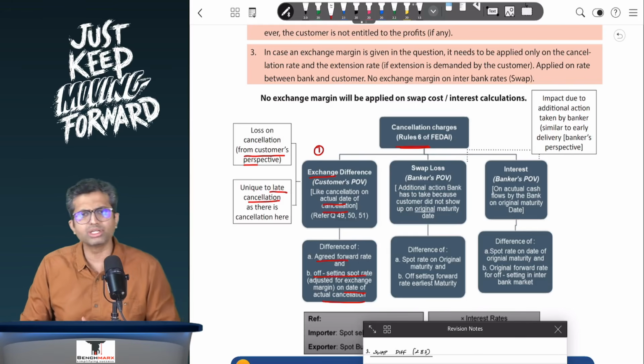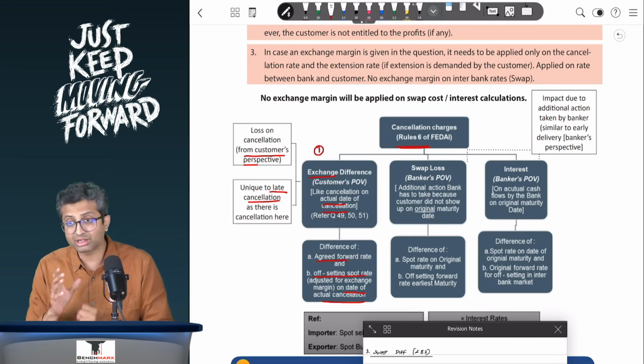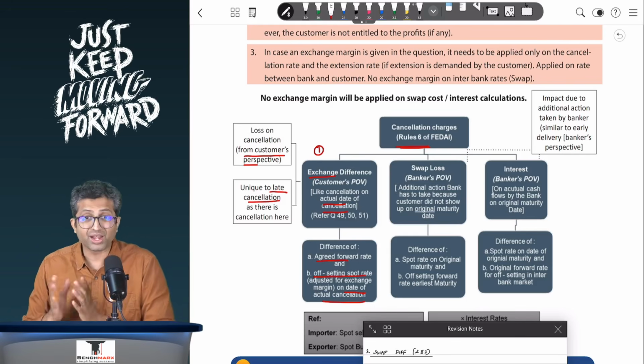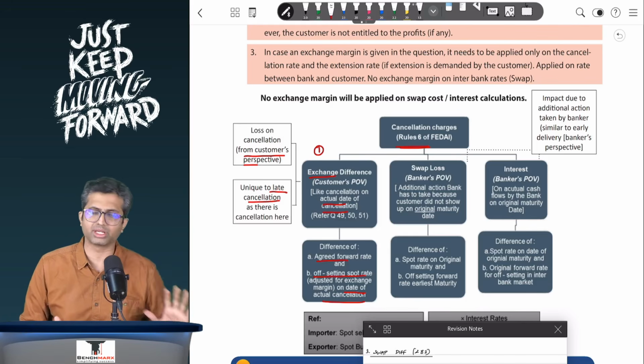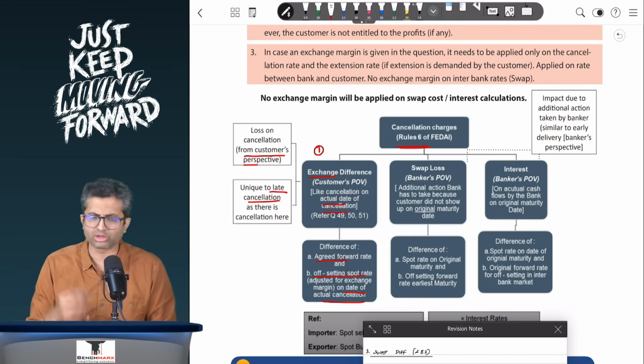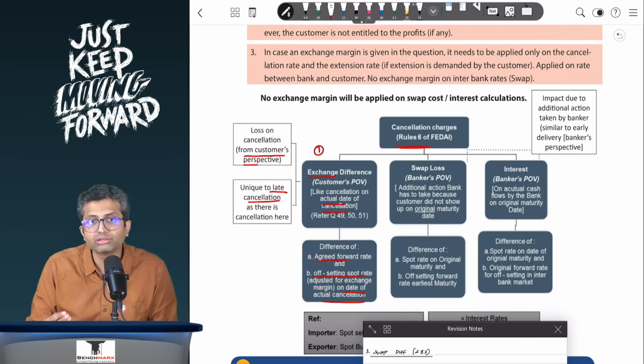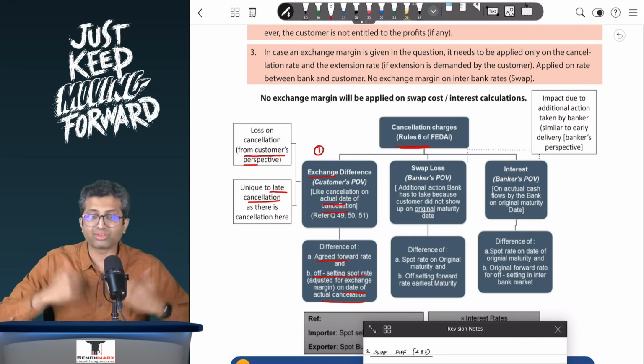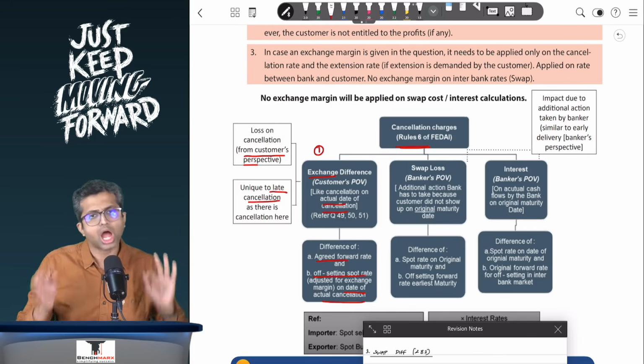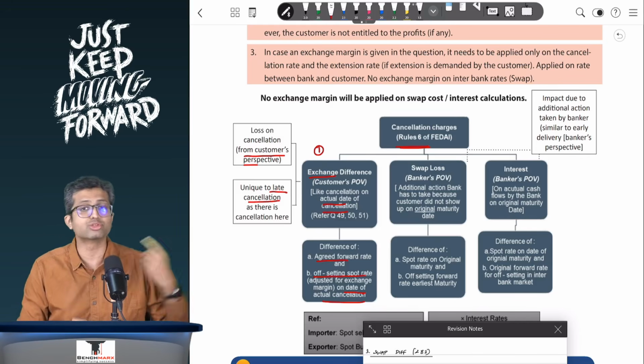Now over here, one needs to remember that for these transactions, FEDAI has only for late automatic cancellation mentioned that this is a one-sided contract, which means if there is a gain, then I will not, as a banker, pass on that gain to the customer. However, if there's a loss, I have all the legal rights to recover the loss from the customer.